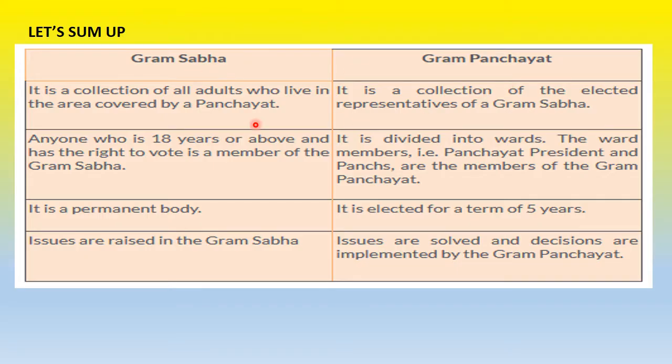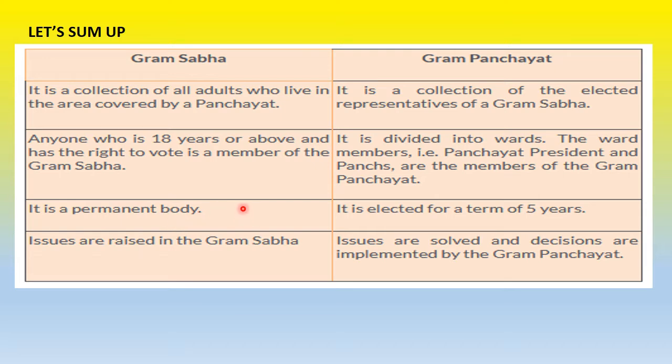Now let's sum up the difference between the two. We have seen that the collection of all the adults living in a village is called Gram Sabha. People of Gram Sabha elect the representatives of the Gram Panchayat. Here, anyone 18 years or above is a member of Gram Sabha and has voting rights. Over here the village is divided into wards. The ward Panchayat members or Panch are all members of Gram Panchayat. So it's a permanent body.